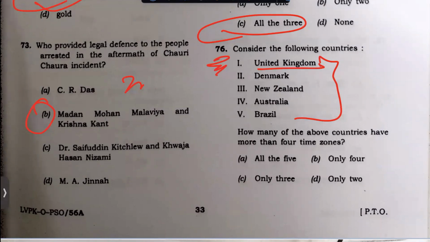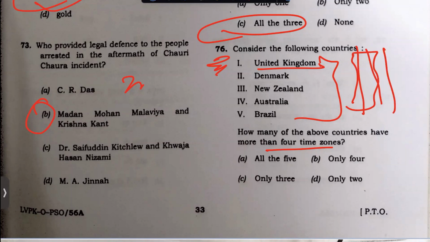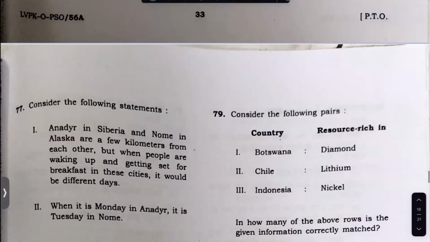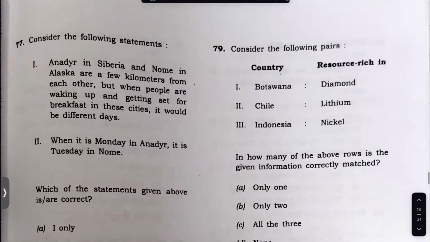United Kingdom also has more than 4 zones. Meaning is that we may think that United Kingdom does not have this longitude, so you will not have the time period. But the point is that it has many territories. Many territories means it spans across different zones. That's a very nice question. You should say this question also in the same way.